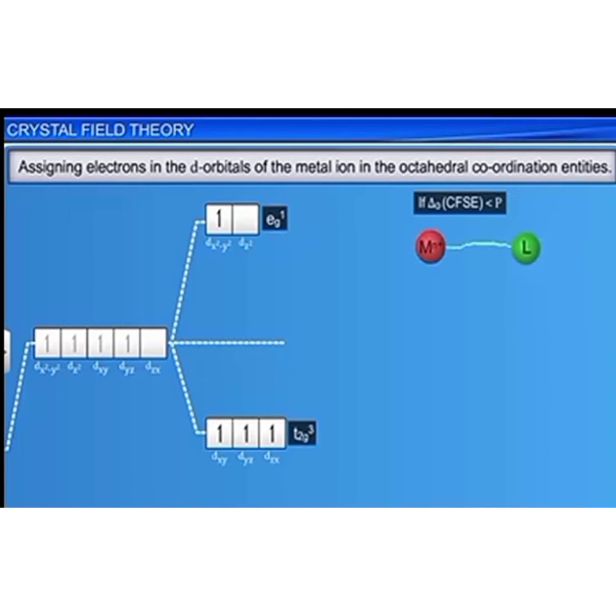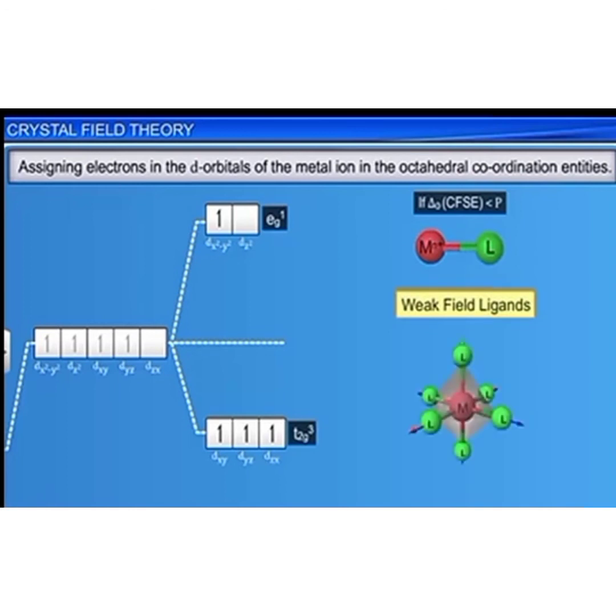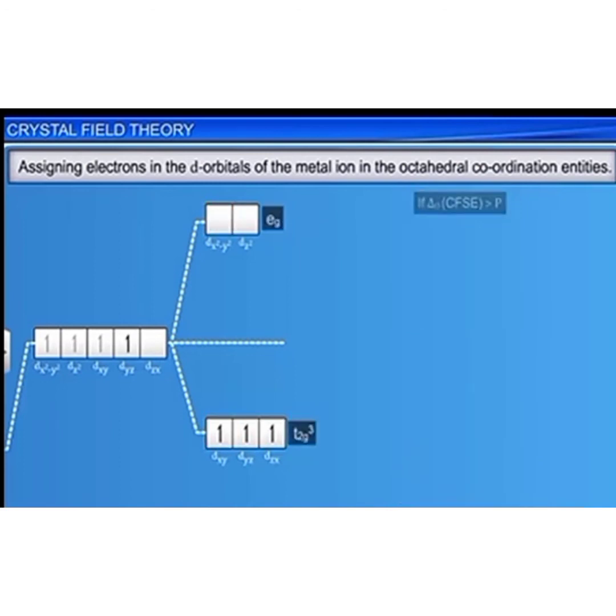If the crystal field splitting energy is higher than the pairing energy, then the fourth electron enters a t2g orbital and pairs up with one of the electrons, giving the configuration t2g4 eg0. Ligands for which the crystal field splitting energy is higher than the pairing energy are known as strong field ligands. The complexes formed with these ligands would be the low-spin complexes.